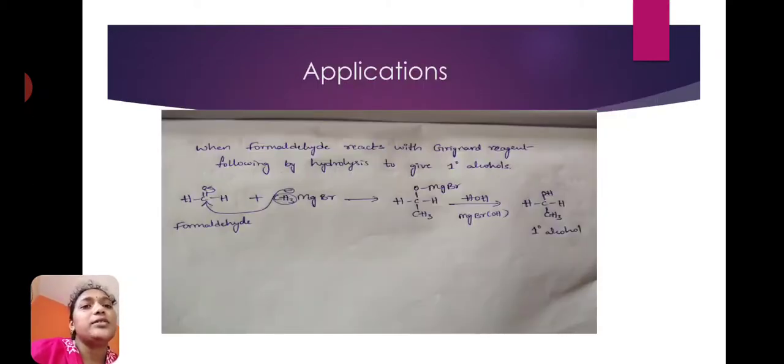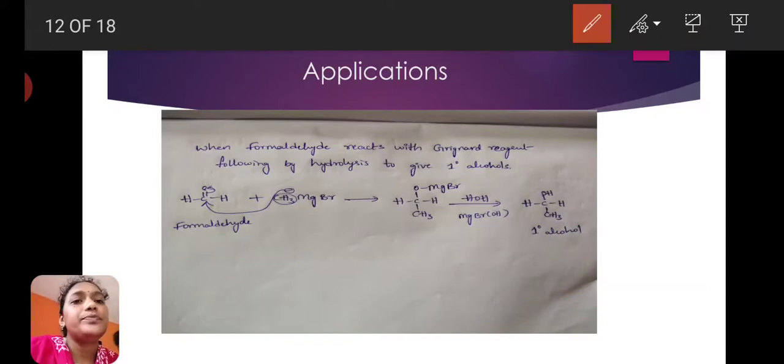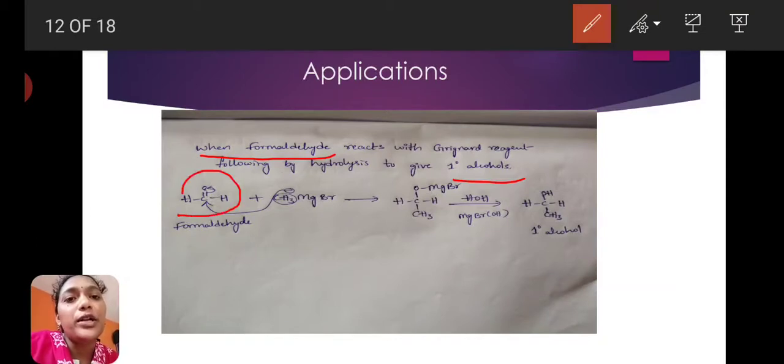Applications. The first application is preparation of primary alcohol. Here, formaldehyde reacts with a Grignard reagent followed by hydrolysis to give a primary alcohol. Formaldehyde, HC double bond O H, reacts with the Grignard reagent.